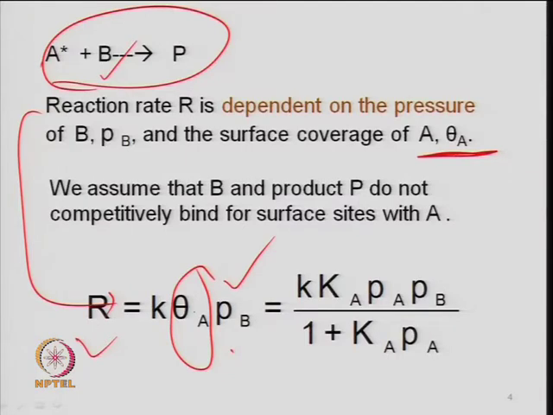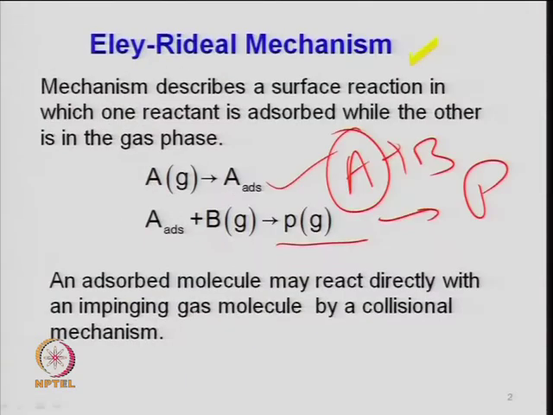Theta A we have already done last time. The step which is fast will be at equilibrium, that is adsorption equilibrium. If I say that this step is not rate controlling, then at equilibrium the rate of the forward reaction is equal to the rate of the backward reaction.